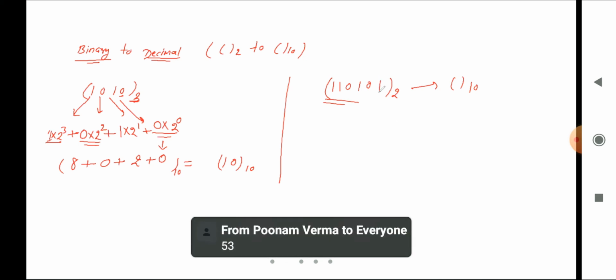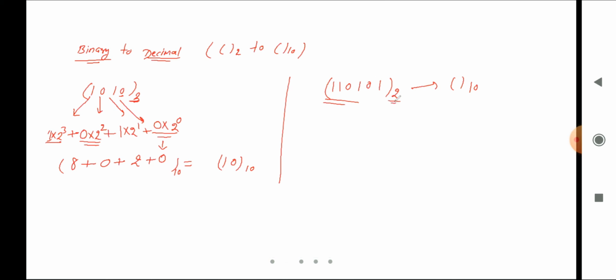So what is given: base is 2 and I want to convert this into base 10. If I am converting into base 10, what is the pattern? Same pattern. I will take this base with power 0, so it is 2 power 0 multiplied with this first digit, which is 1. After that I will take plus and increase the power by 1, so it is 2 power 1 multiplied with the next digit, which is 0. After that I will take the next digit, that is 1, and the power of 2 becomes 2 power 2.